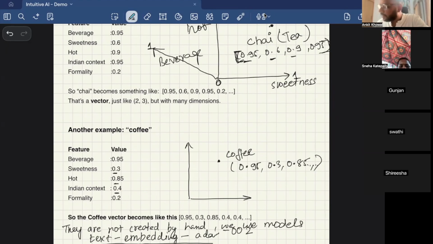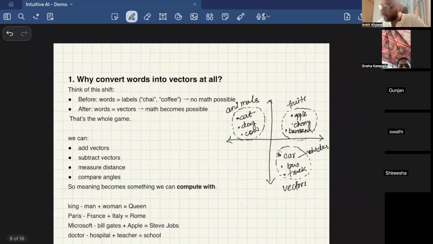Okay. And in the real world, these axes or these numbers are not hard coded, and nobody has created them by hand. These are also created using machine learning models. One such example is text-embedding-ada. You will also hear these terms a lot, right?